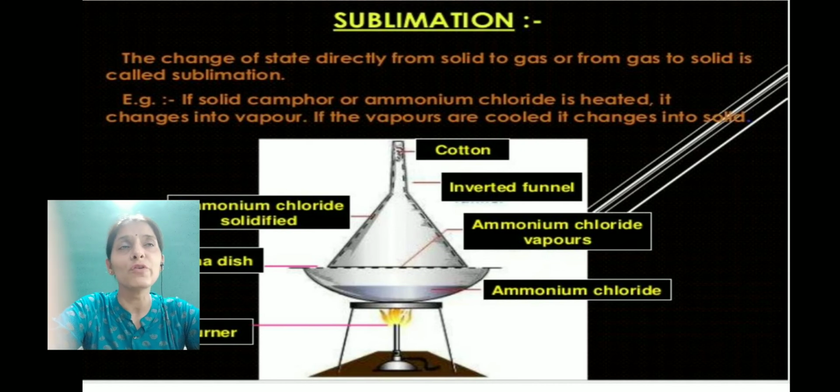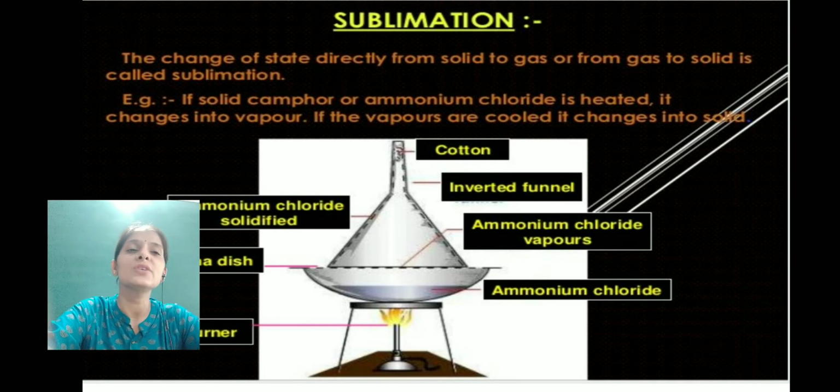This conversion of solid state into gaseous state on heating is called sublimation. Examples are camphor, naphthalene, ammonium chloride, etc.